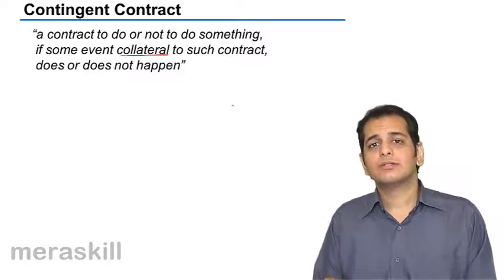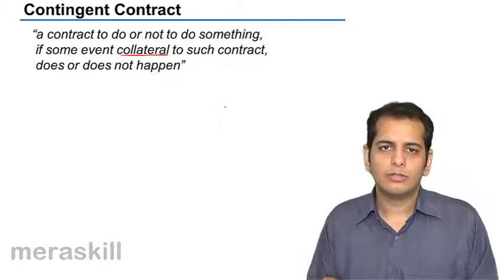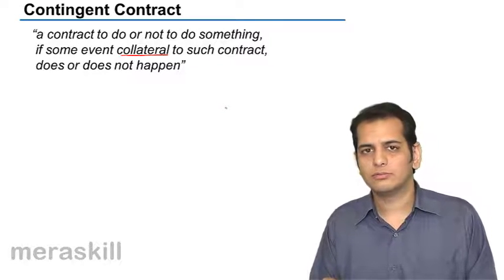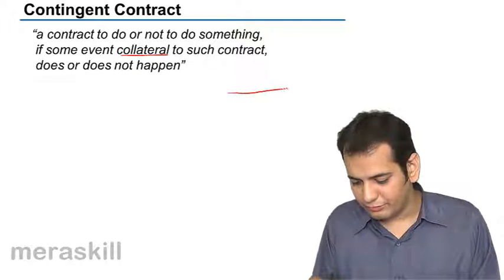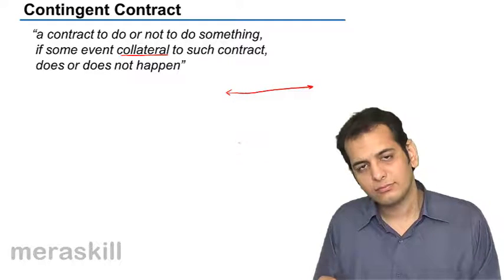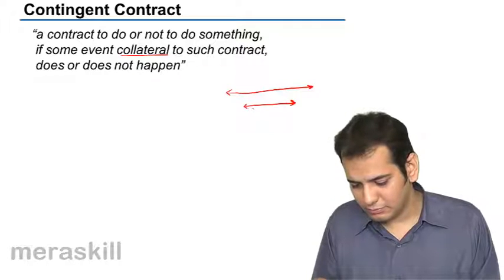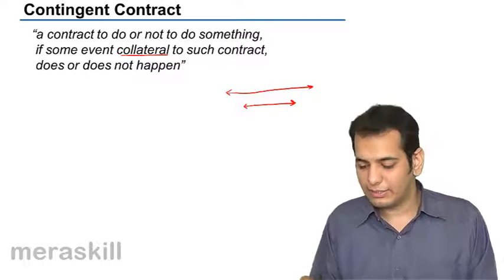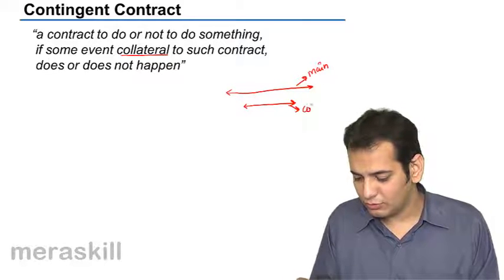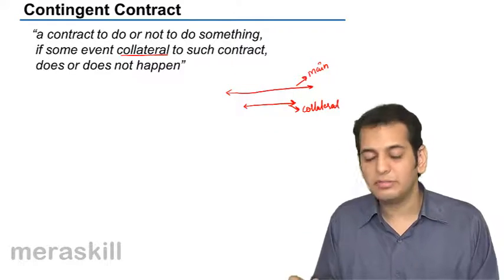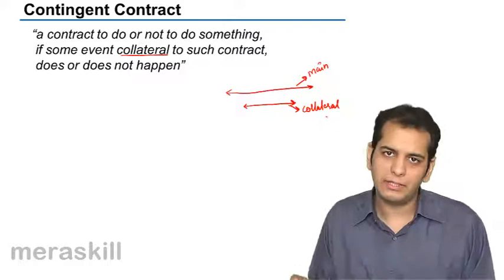In maths, you would have come across this word many a time, collateral. What do you mean by collateral? Collateral actually means, like, if there's a line, so there's another line, we call this line the main line and this line the collateral line. Lateral actually means horizontal and co means along with the main line.